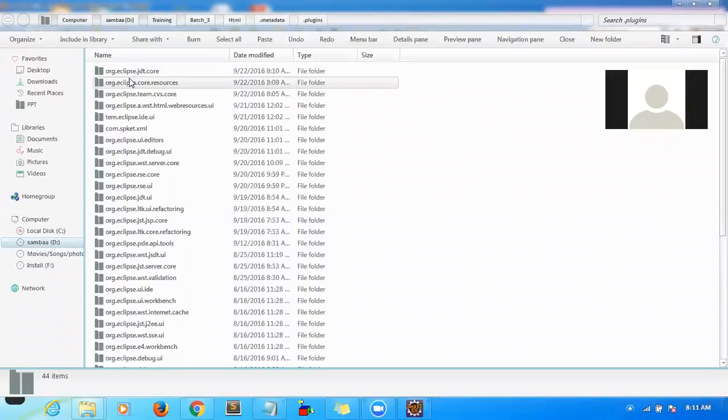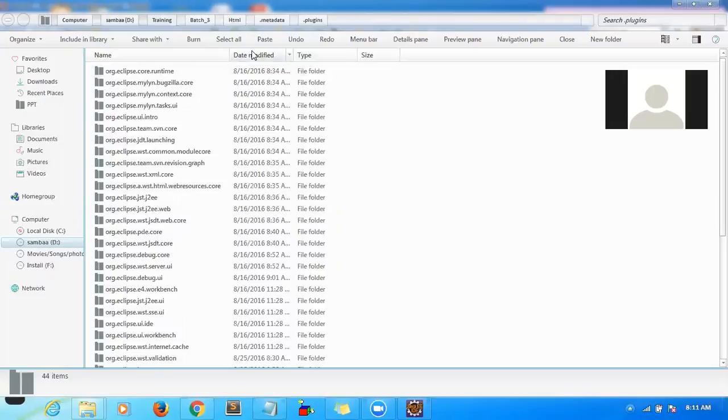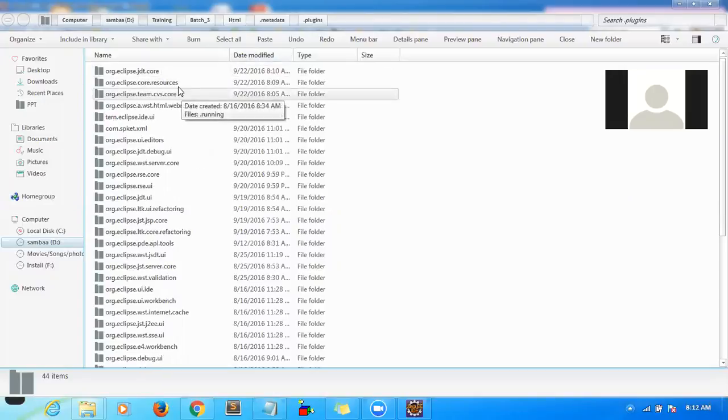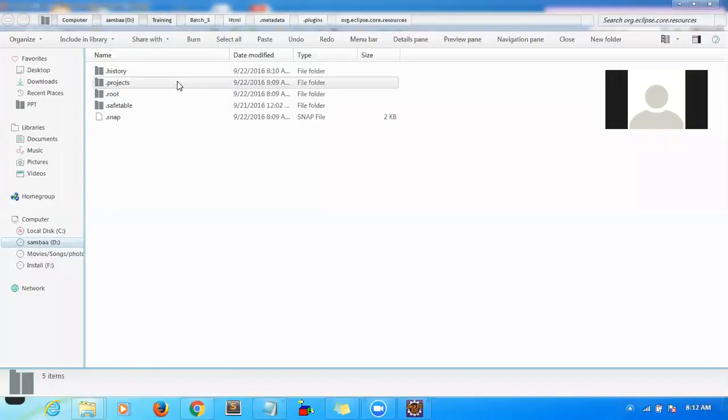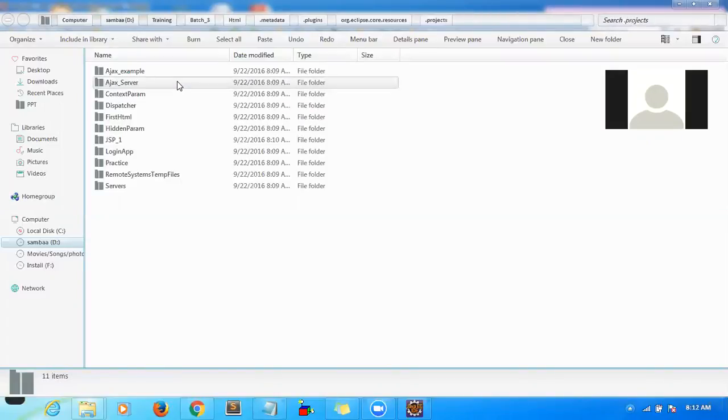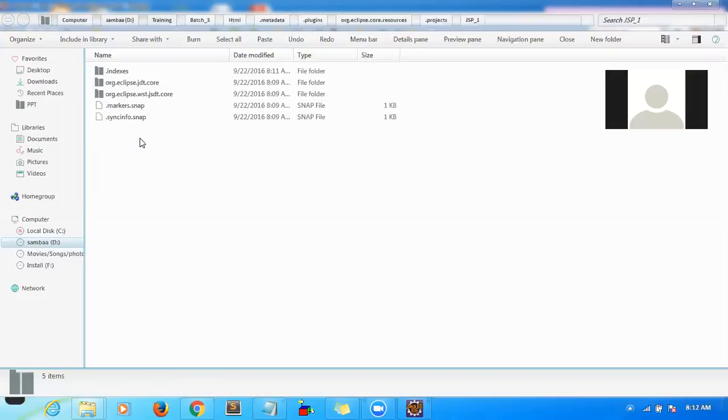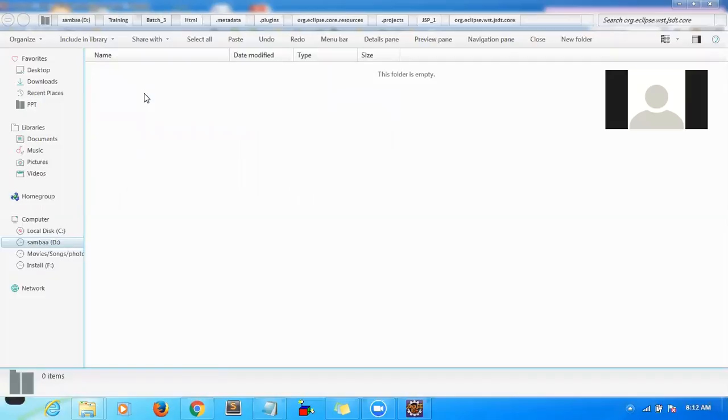plugins, and you'll see here JSP Eclipse core resource, projects, under JSP1. Not here, go back.